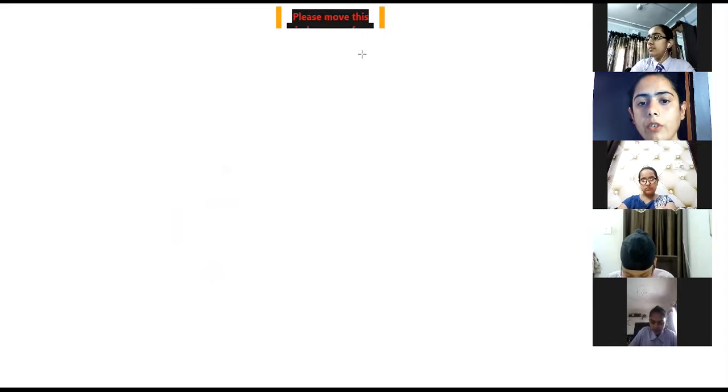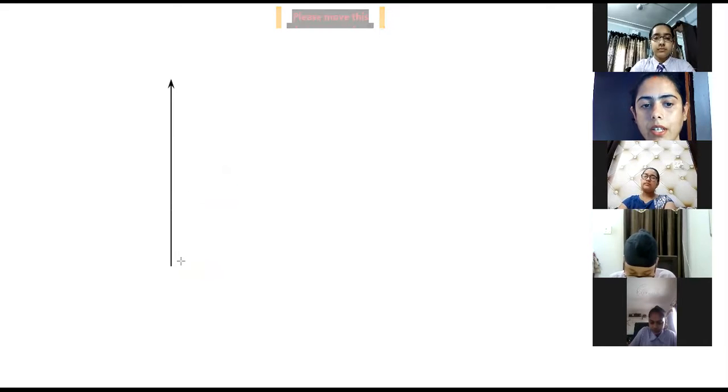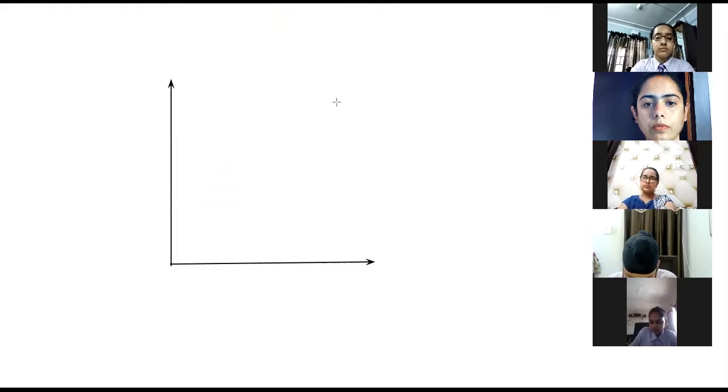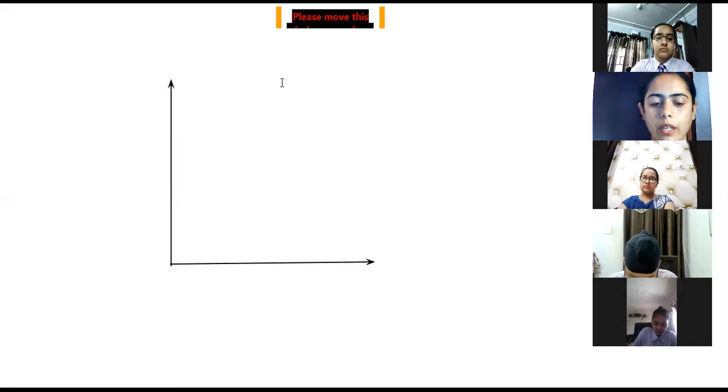In a graph, you will have two axes. One is your y-axis, which is the vertical one. Second is your x-axis, which is the horizontal one. Out of these two axes, let's say you have two different quantities.